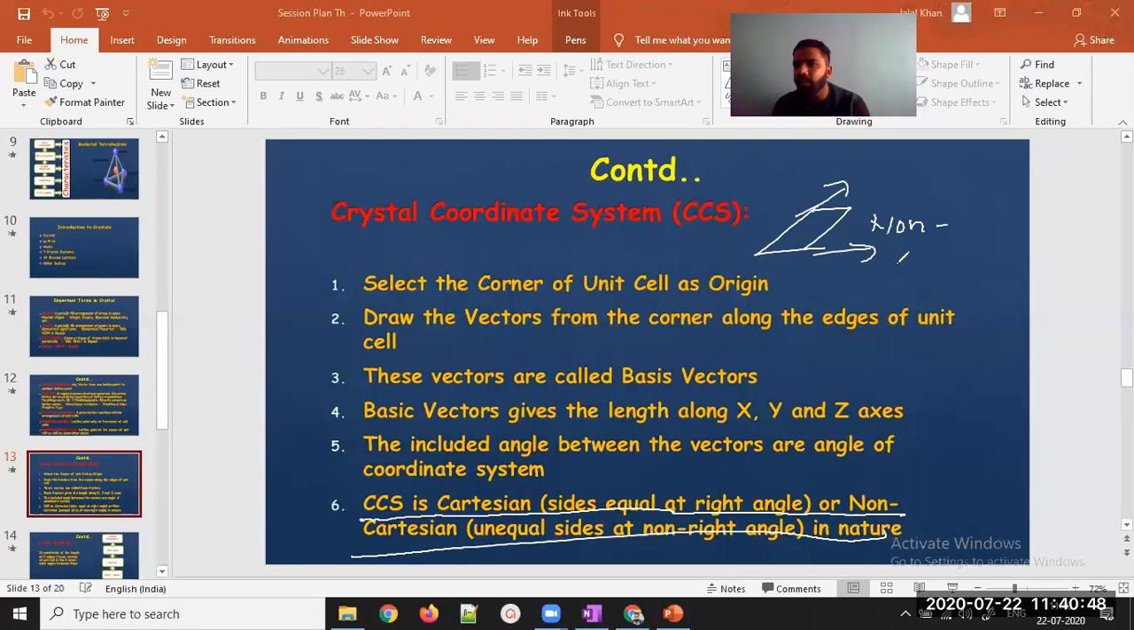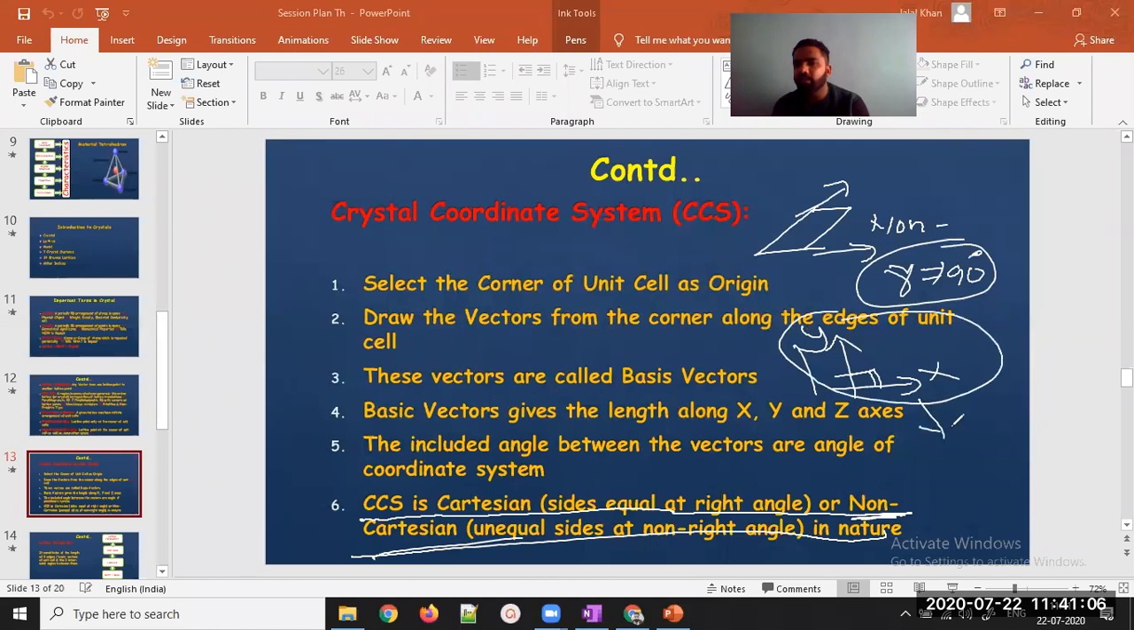Non Cartesian, because the angle is not equal to 90 and the sides are not equal. Mainly it is the angle. If the angle is not equal to 90, what do we call this system? Non Cartesian. Remember what Cartesian means: when axes are perpendicular, that system is called Cartesian. Here the axes are not perpendicular. If A is not equal to B, that's okay.